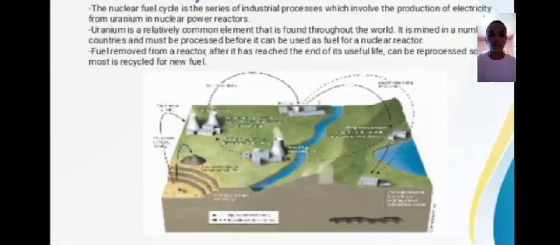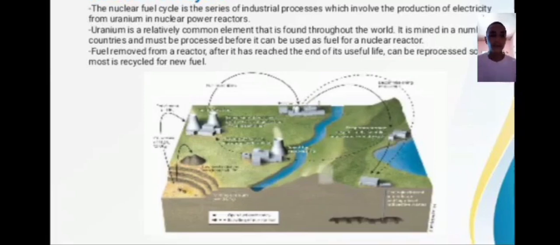So, nuclear fuel cycle. The nuclear fuel cycle is the series of industrial processes which involve the production of electricity from uranium in the nuclear power reactor. So, uranium is a relatively common element found throughout the world.